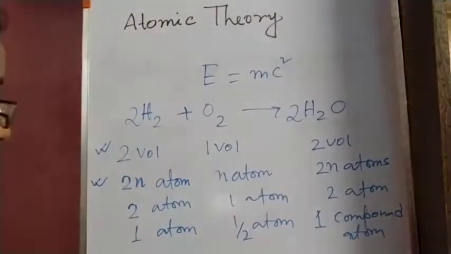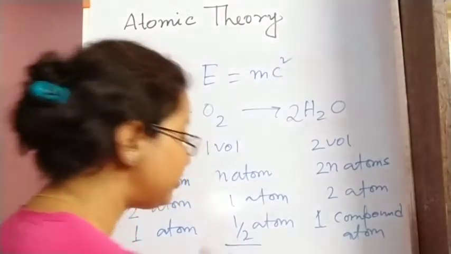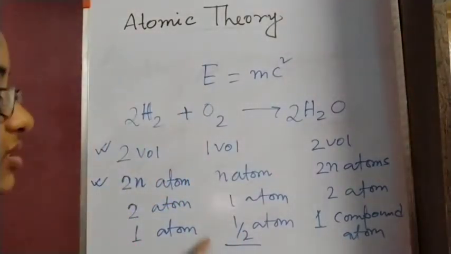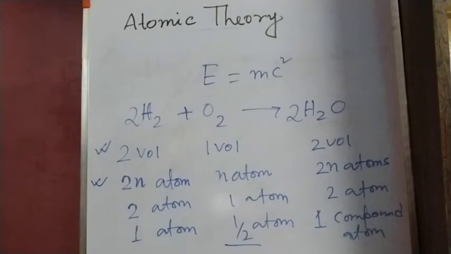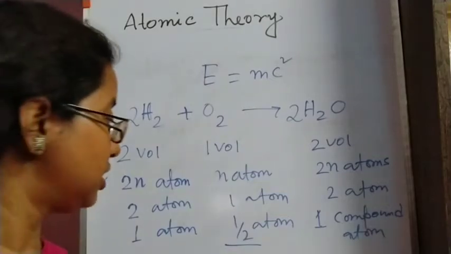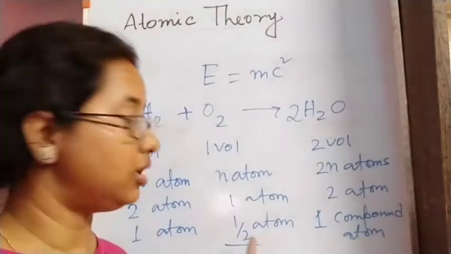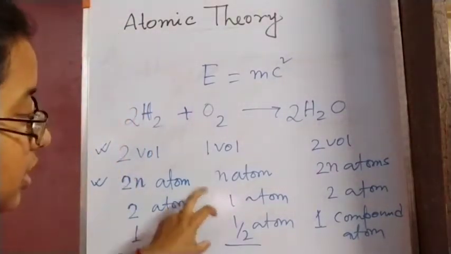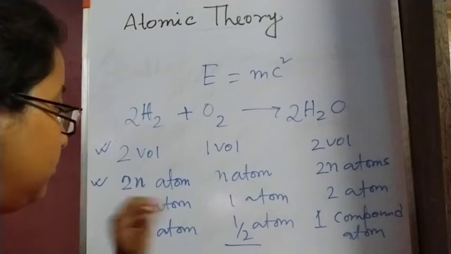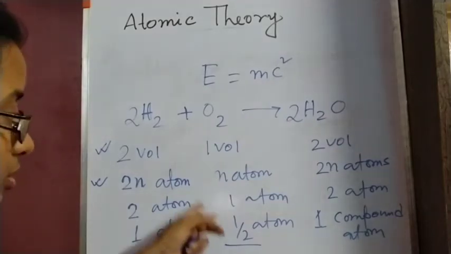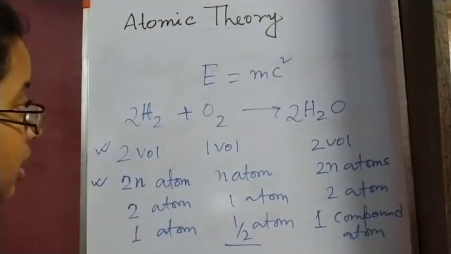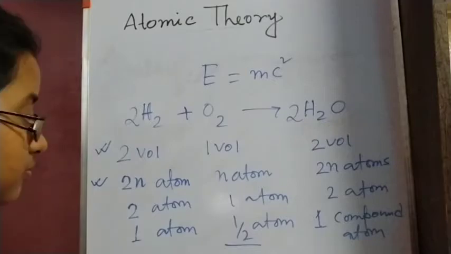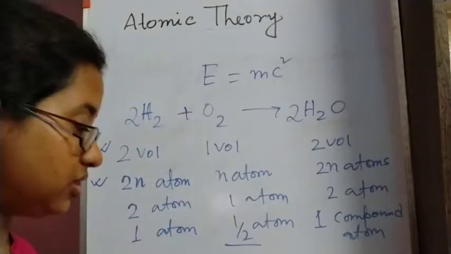Okay, so now as for oxygen we are getting half atom, that means this is in direct conflict with Dalton's atomic theory, because he said that atom is indivisible, we cannot divide the atom. Okay, so there comes the drawback of Dalton as well as Berzelius.